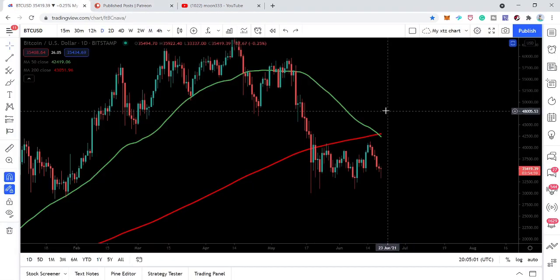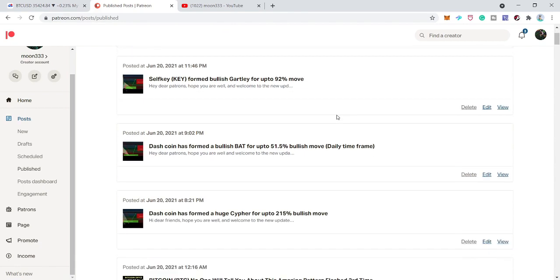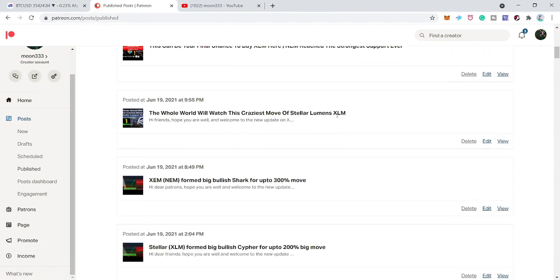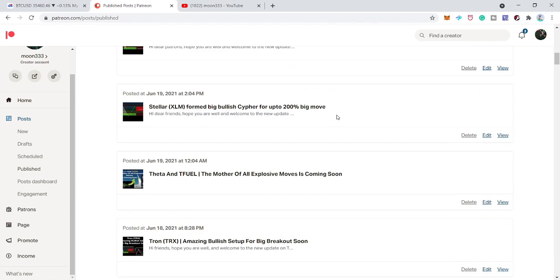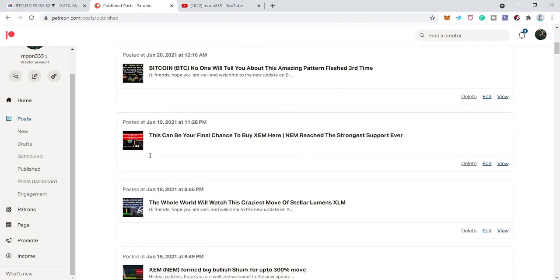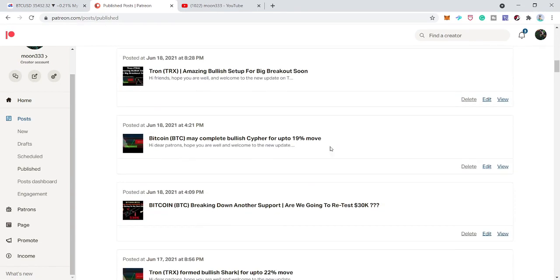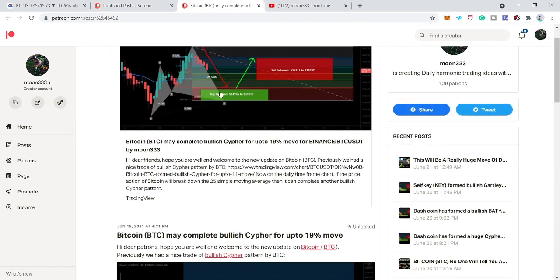Okay, first of all, let me show you this death cross, and I'll also show you another bullish harmonic reversal move that the price action has formed on the 12-hour chart that I shared at the Patreon a few days back. Here I shared this bullish harmonic move on 18th of June, when I was expecting that the price action of Bitcoin will complete another bullish reversal harmonic cipher move. And this was the move. Let me show you this chart first, and then we will move to the death cross.